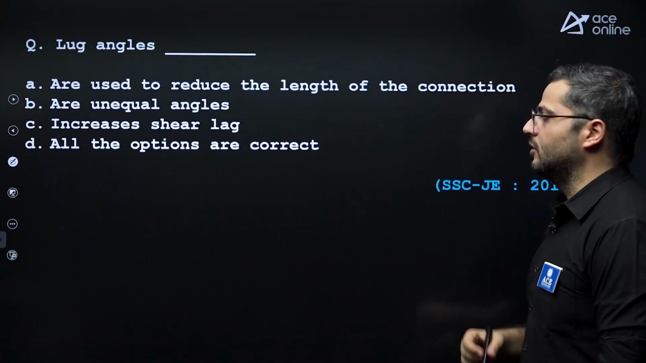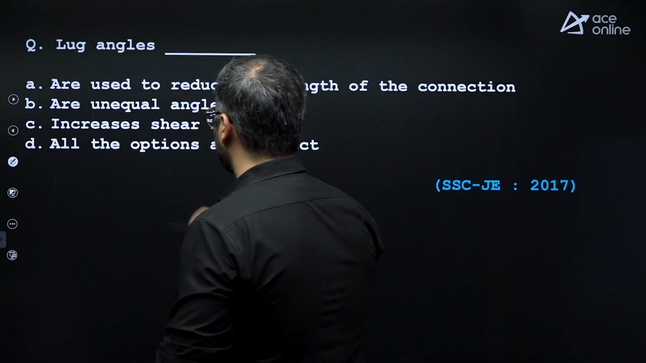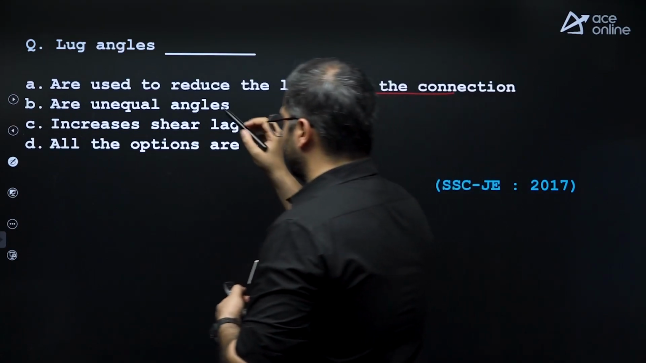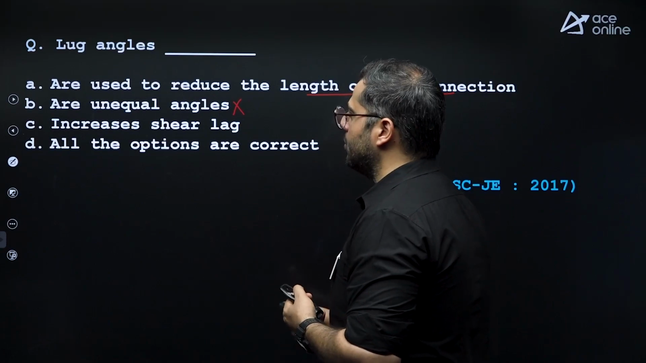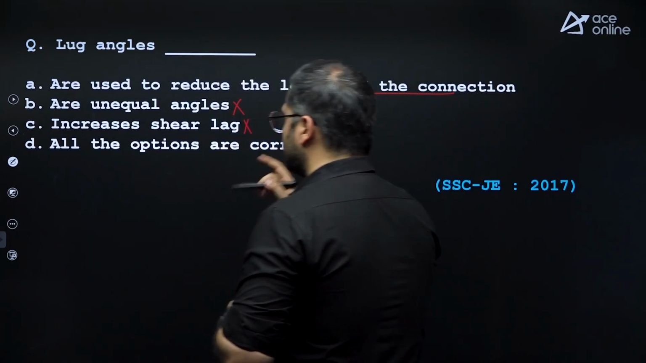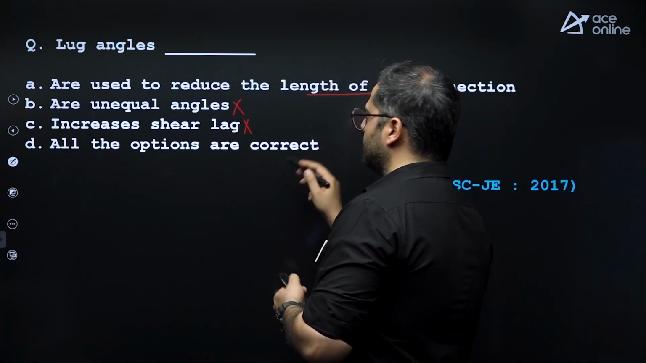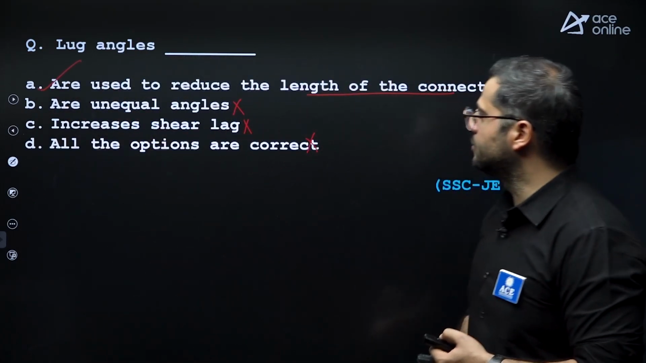Lug angles. Lug angles are provided to remove the shear lag. They are used to reduce the length of the connection. Are they unequal angles? No. They can be equal angles and they can be unequal angles. Increases shear lag? No. They make shear lag equal to 0. So B and C are not correct. Option D is also incorrect. Option A is the correct answer: they are used to reduce the length of shear lag.